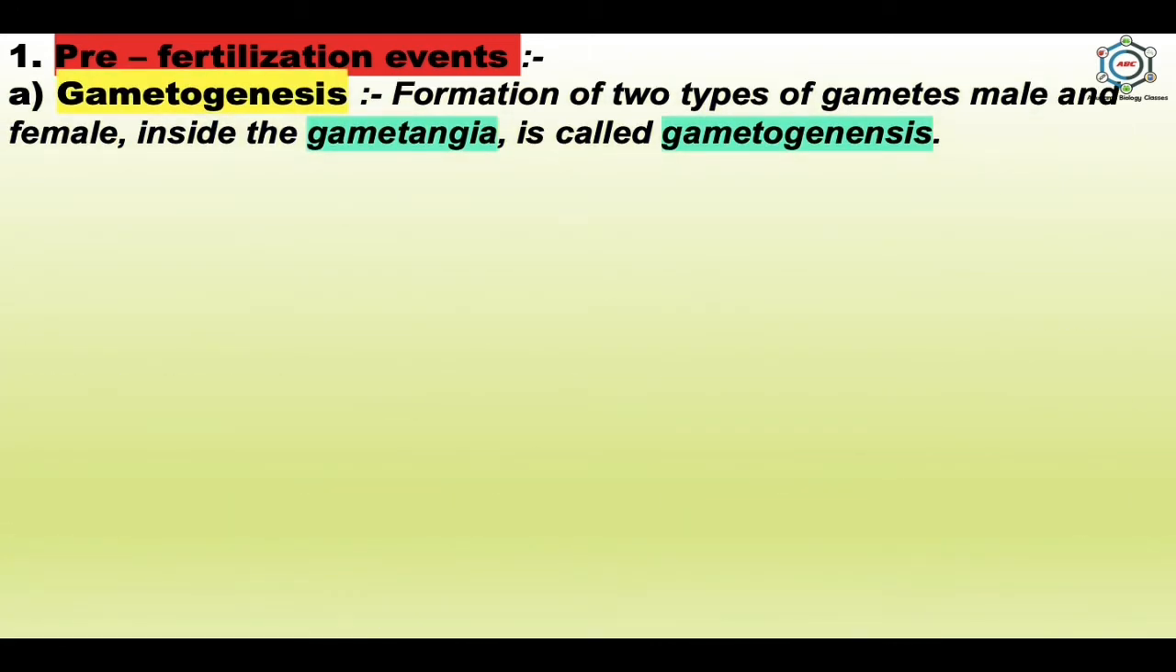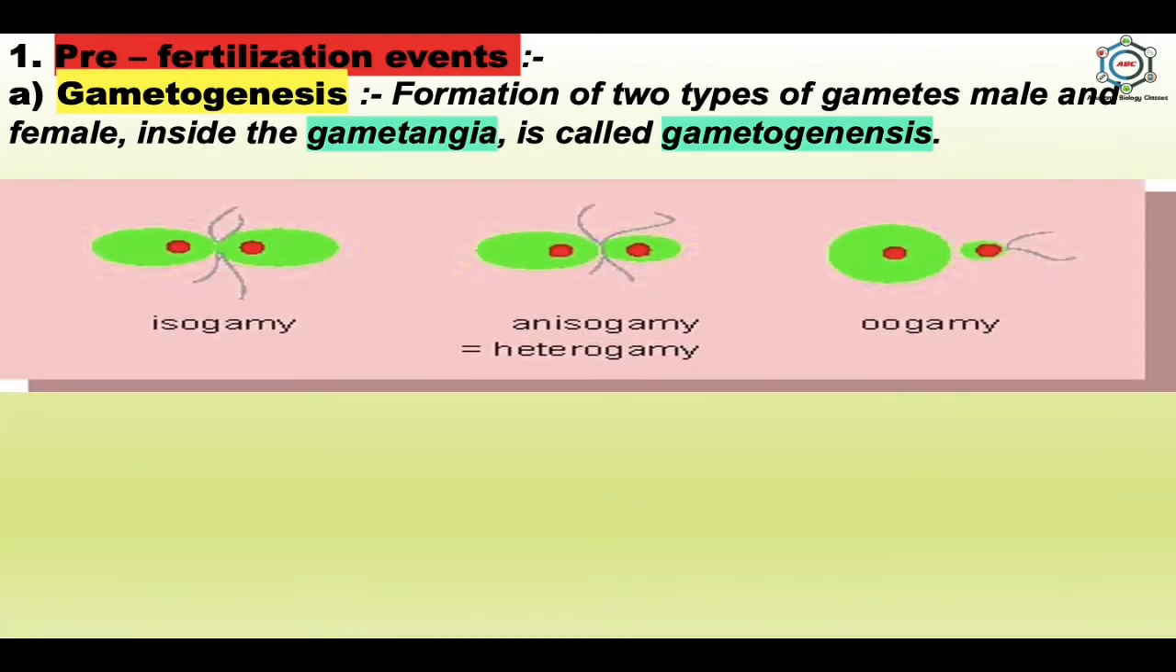Now, the first, that is the pre-fertilization events. This is the preparatory stage which has two parts, in which the first one is gametogenesis. Here is the process of formation of two types of gametes, male and female, inside the gametangia. In this picture, you can see isogamy, anisogamy and oogamy, which are types of gametogenesis. Here, the gametangia where the gametes are formed are known as the reproductive units.